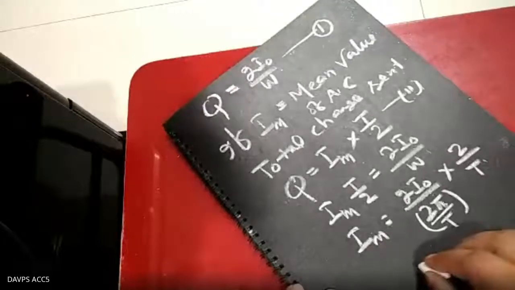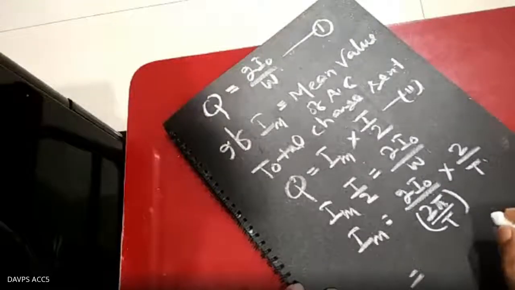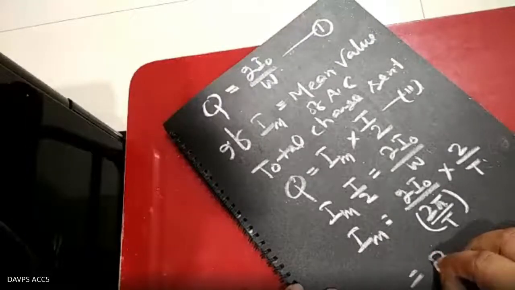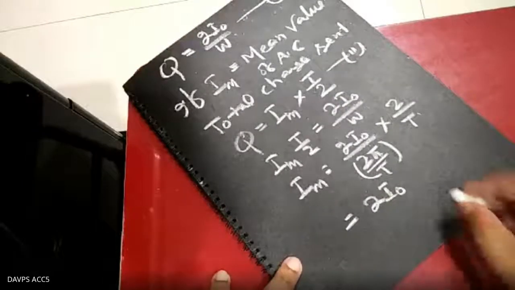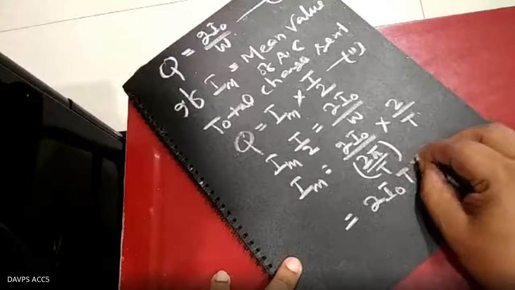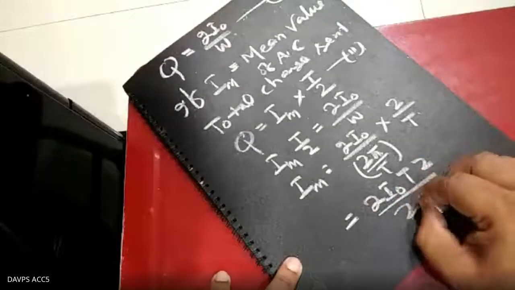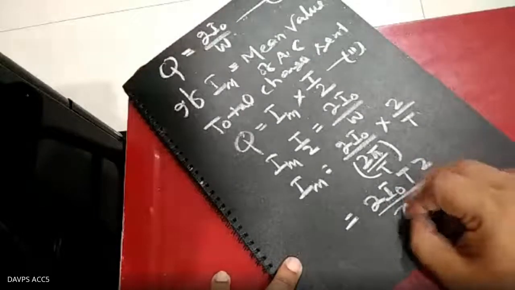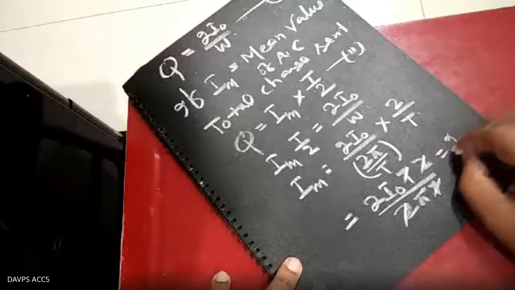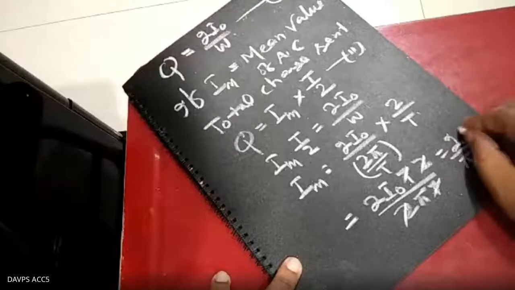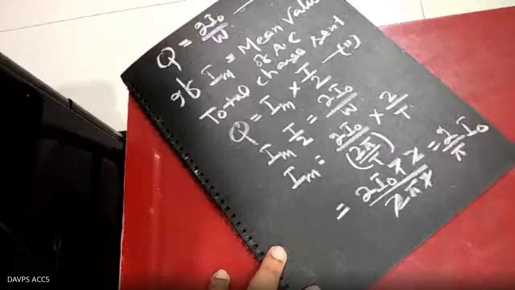So this you can get as 2 I naught t upon 2 pi t. So how much are you finding? Just calculate it. 2 cancels, t cancels. You are finding 2 upon pi into I naught, which is the mean value.